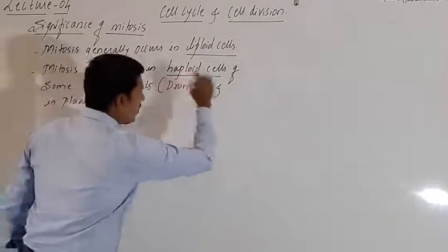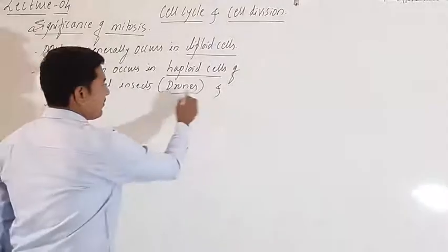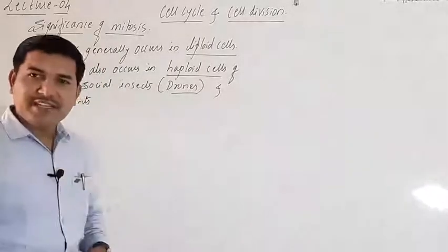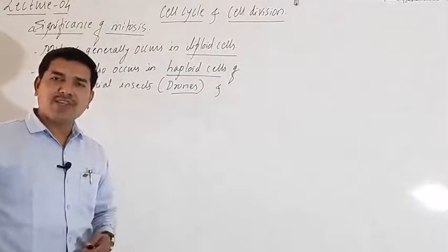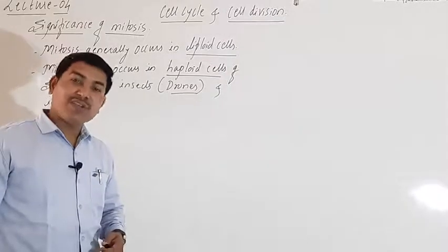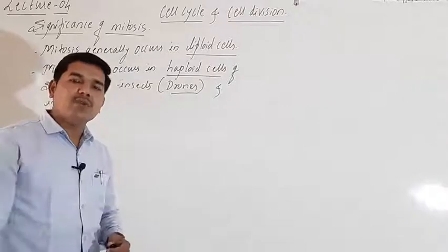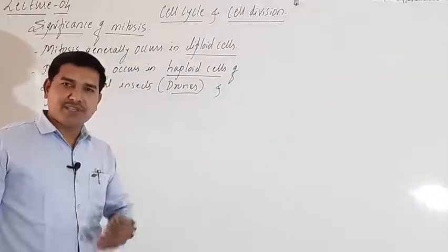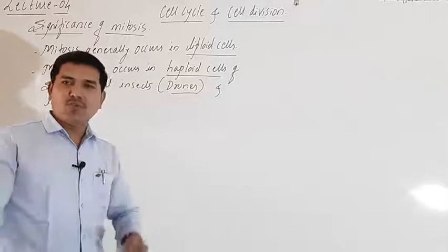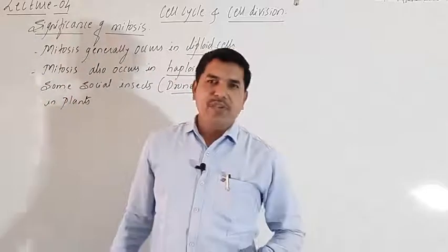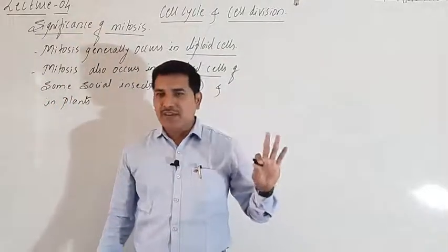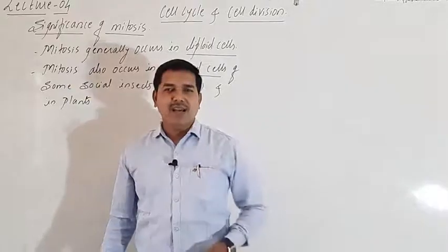So it also occurs in the haploid cells of some social insects like the drones. Drones are male honeybees, workers are female honeybees, and the queen is the only fertile female present in the honeybee hive. Okay, so these are the three main types of honeybees present in the honeybee hive.